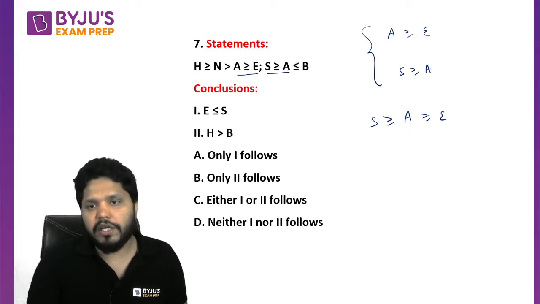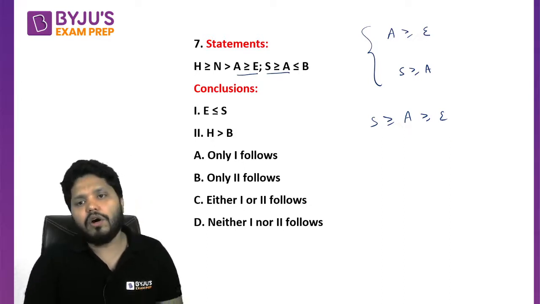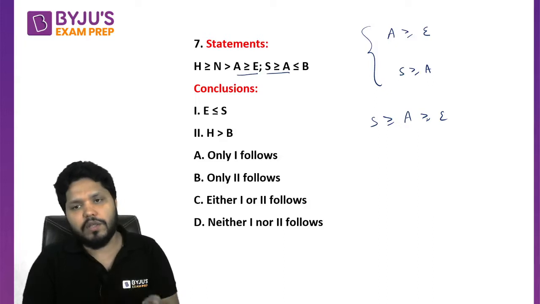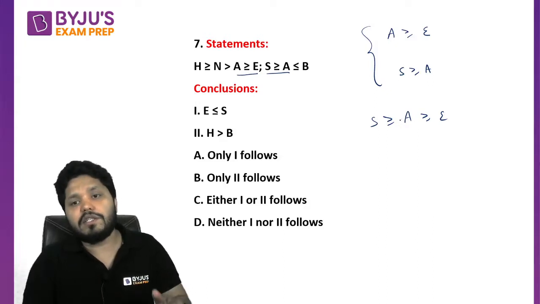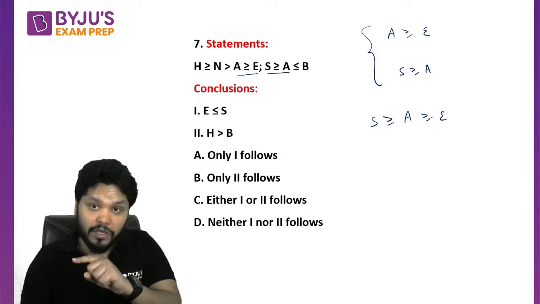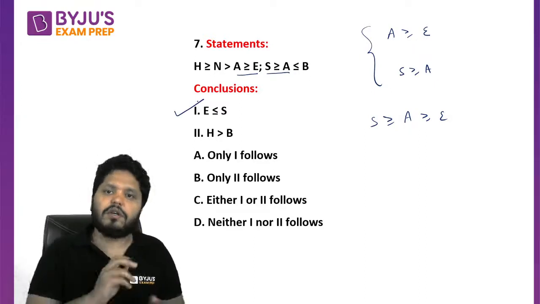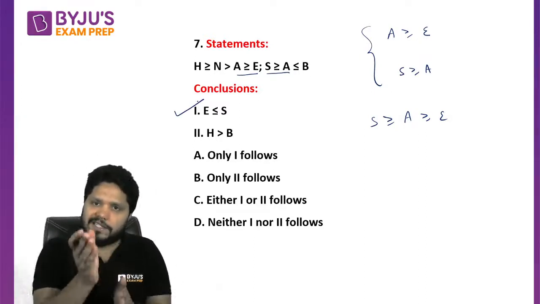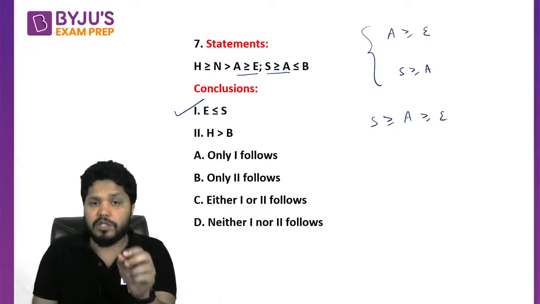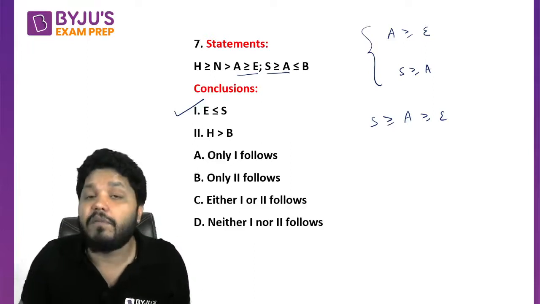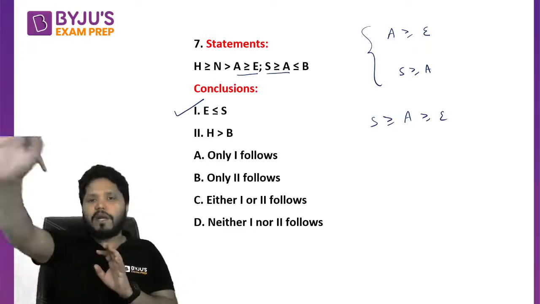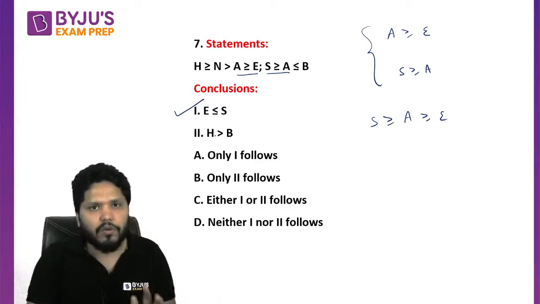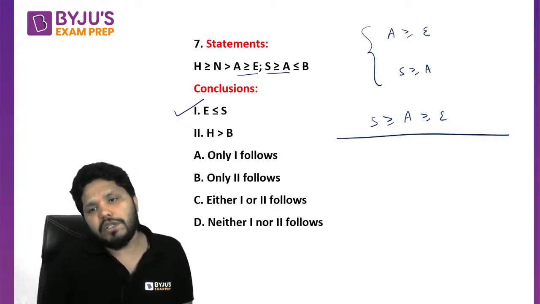If this also becomes equal and that also becomes equal, then they will become equal. Or if they are not equal, suppose A is greater than E and S is greater than or equal to A, so S should also be greater than E. So that means the first conclusion follows. E can be less than or equal to S, both cases are possible. E can never be greater than S. E can never be bigger than S, it will either be less than or equal to. I hope the first conclusion is clear to all.